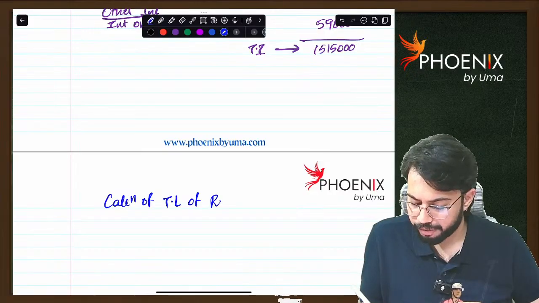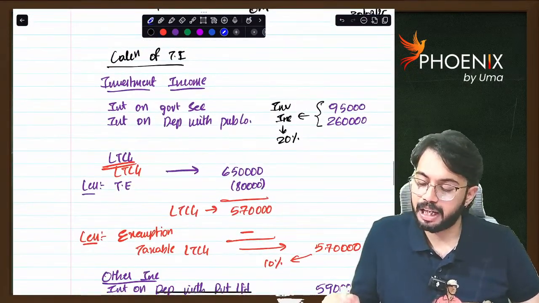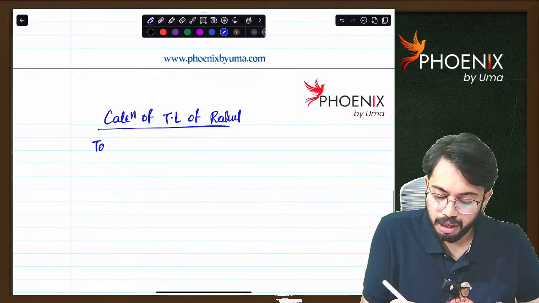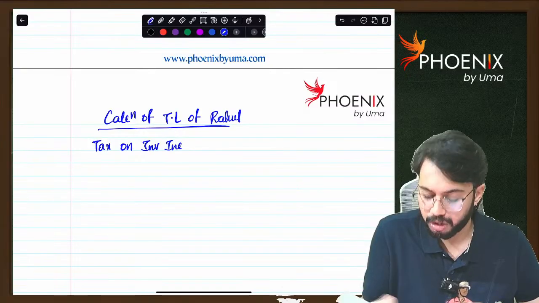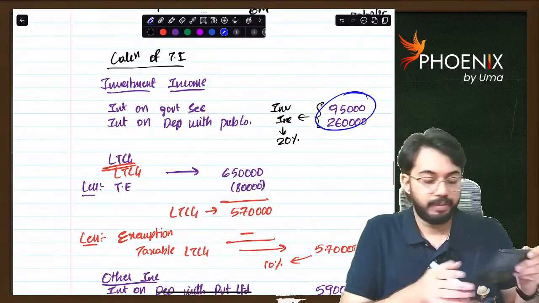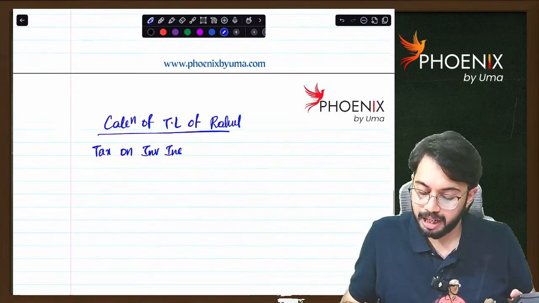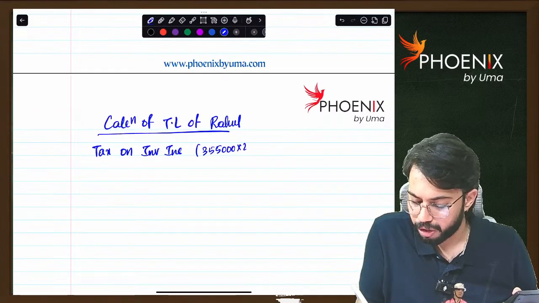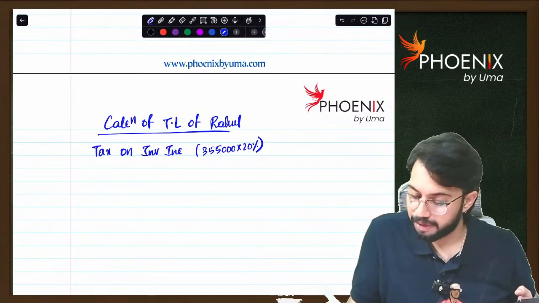Tax liability of Rahul. We already discussed investment income is taxable at the rate of 20%. So, tax on investment income. How much is investment income? 95,000 plus 2,60,000, 3,55,000. 3,55,000 at 20% is 71,000.